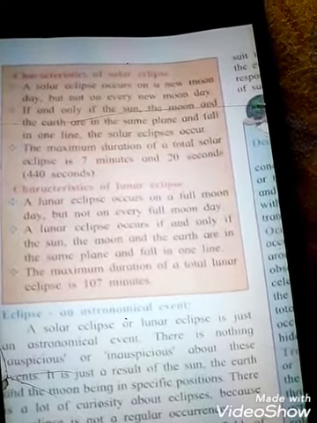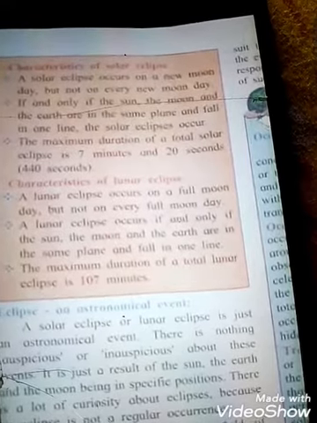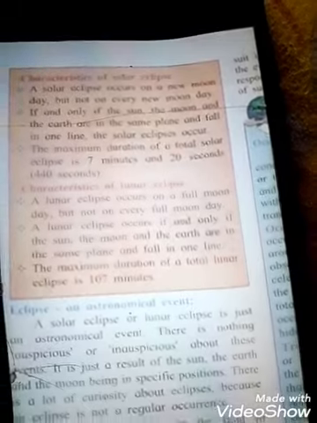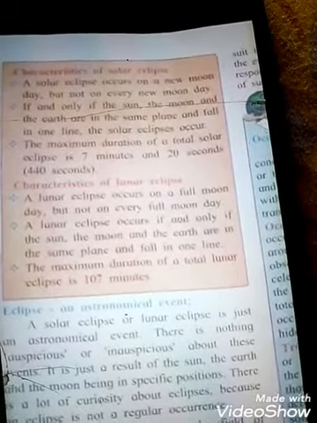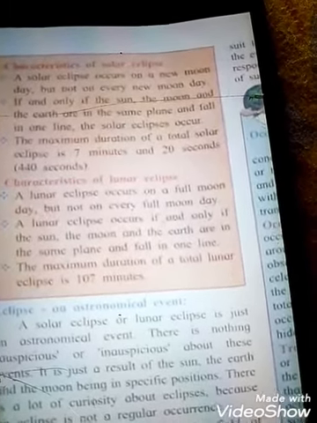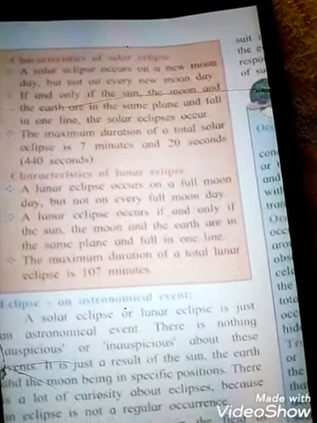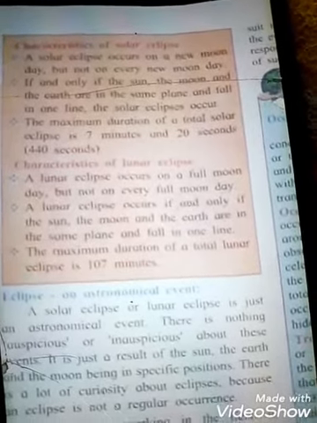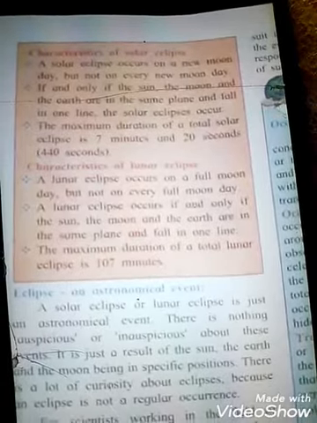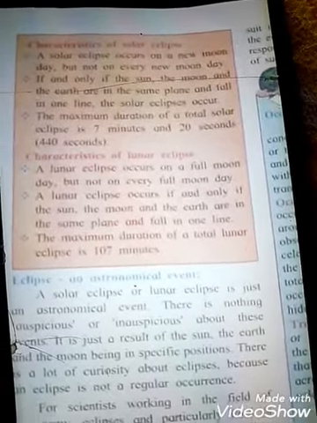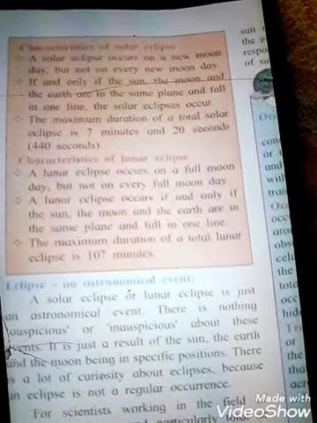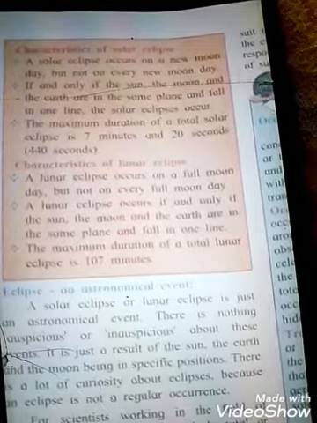This type of question can come, for example, as fill in the blanks: the maximum duration of the total solar eclipse is dash minutes and dash seconds. So what will be your answer, students? 7 minutes and 20 seconds. In brackets, what is there? 440 seconds. So these are the characteristics of solar eclipse. It is very important. Next, characteristics of lunar eclipse. You know that in these features of lunar eclipse, what are they?